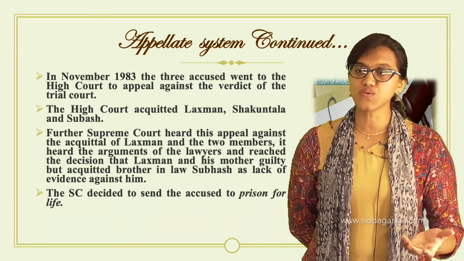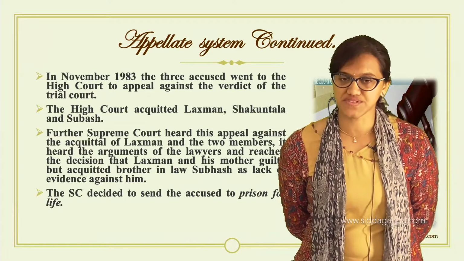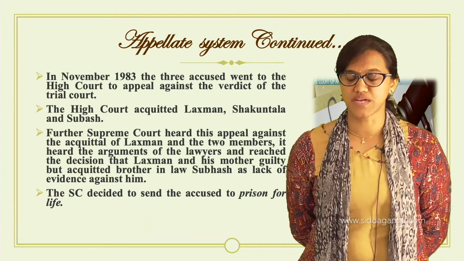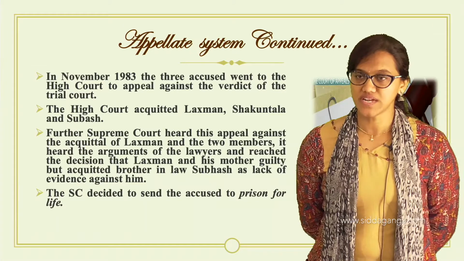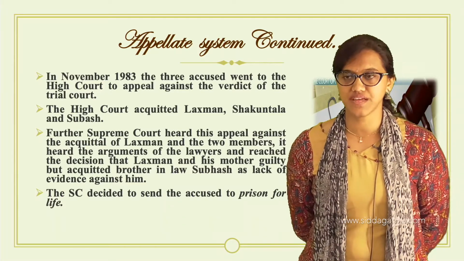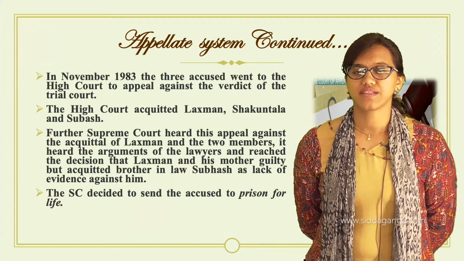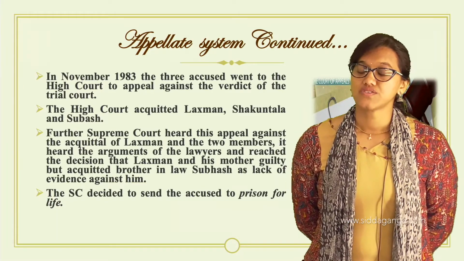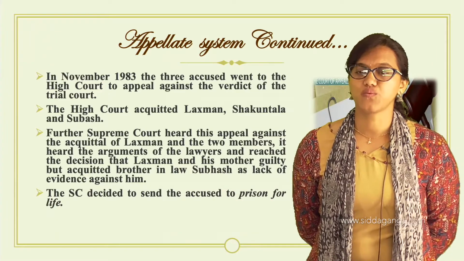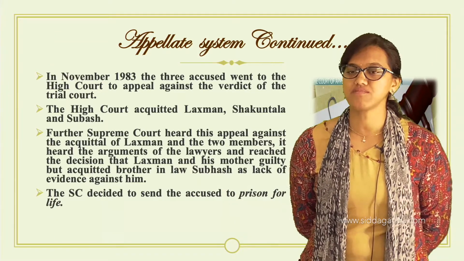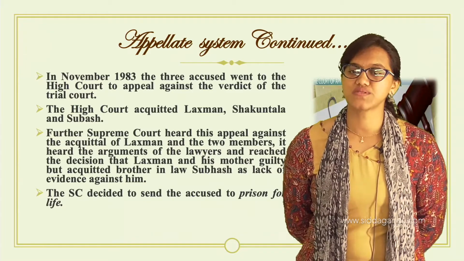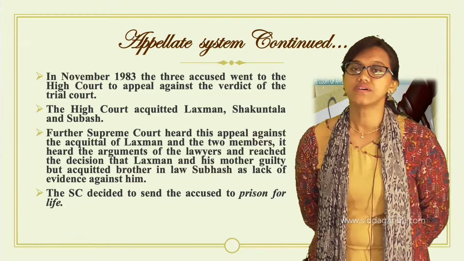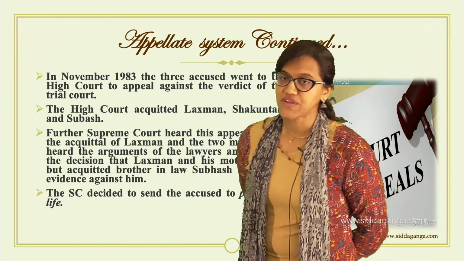As there was no evidence against Subhash, he was set free, but there was evidence against Lakshman and his mother, because all the witnesses, the eyewitnesses, gave statements against them, and that is the reason they were again convicted. Now the Supreme Court is the highest court, right? So whatever decision was given by them was upheld. So the accused were sent to prison for life. That is the decision given by the Supreme Court.